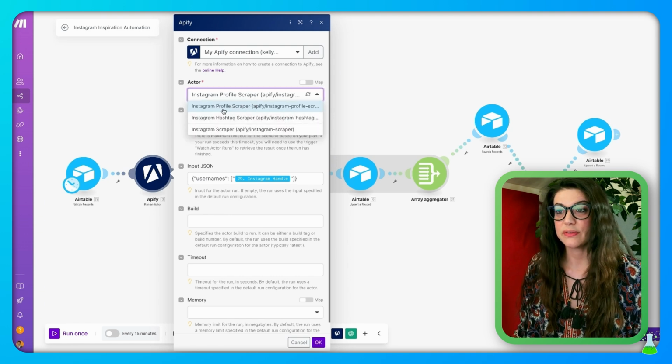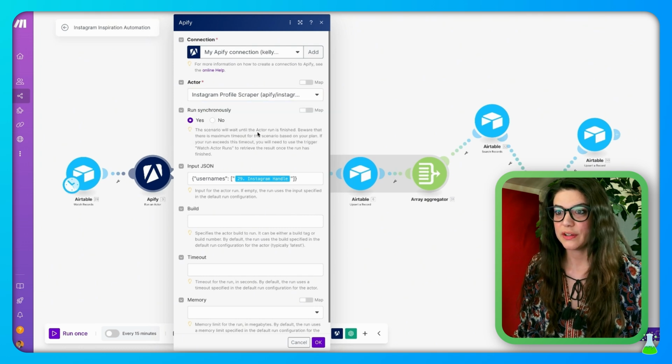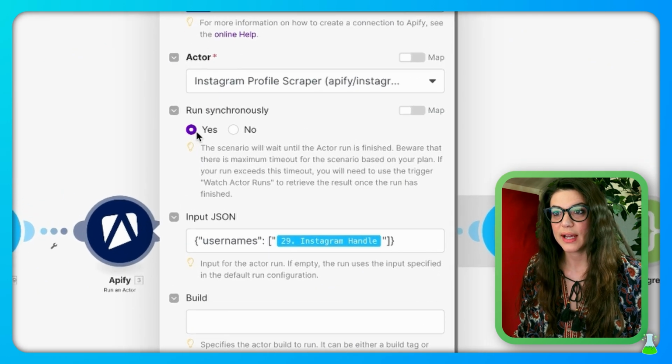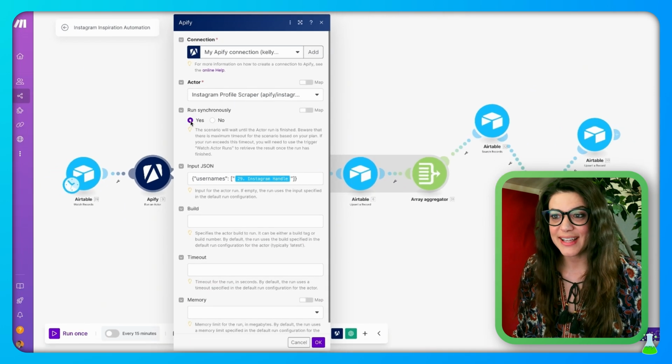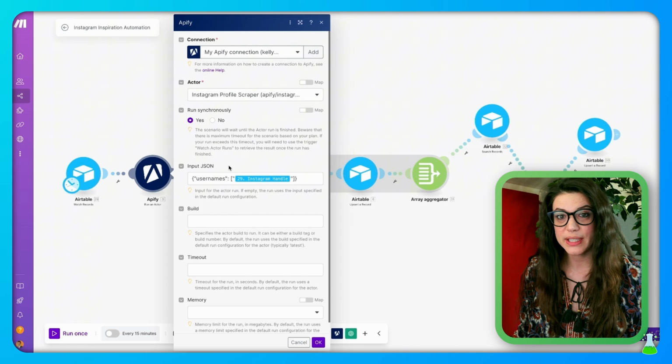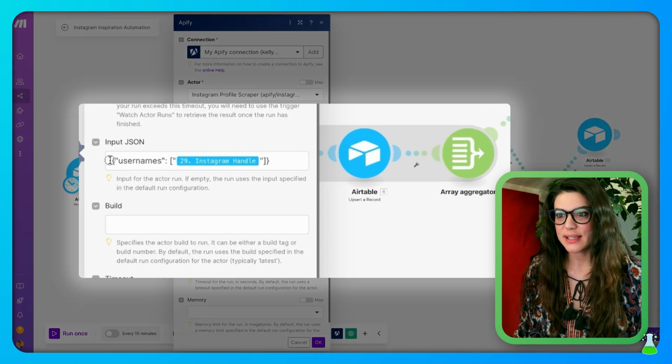But for your instance, if you're just using the Instagram profile scraper, that's what you should be seeing right here. So you'll add that in. You want to click run. Then we're going to put a JSON input in, and you want to copy this exactly how it looks.